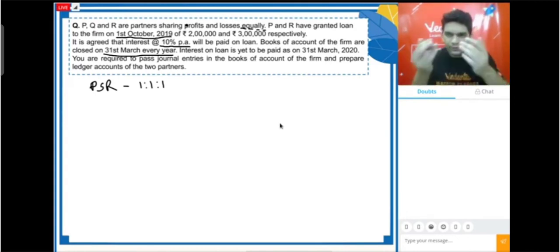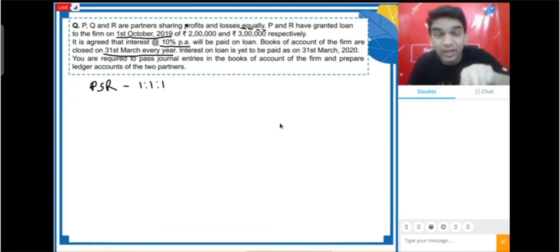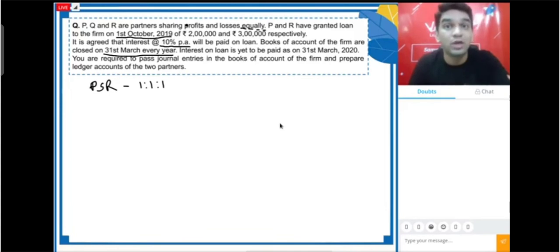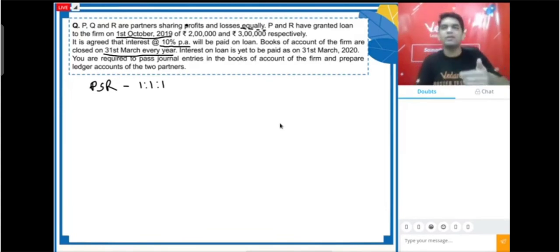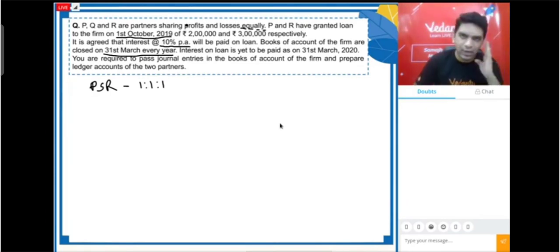First, firm has taken a loan of 2 lakh and 3 lakh, so first we'll write that entry, loan taken. Second entry will be for interest due. We have not paid it. It is clearly mentioned interest is yet to be paid, so it is payable. Interest on partner's loan account debit to partner's loan account, that entry we have to make second. And third entry, at the end of the year, we have to transfer this interest amount to profit and loss account. So these 3 entries we have to make. I hope this is what you have understood.